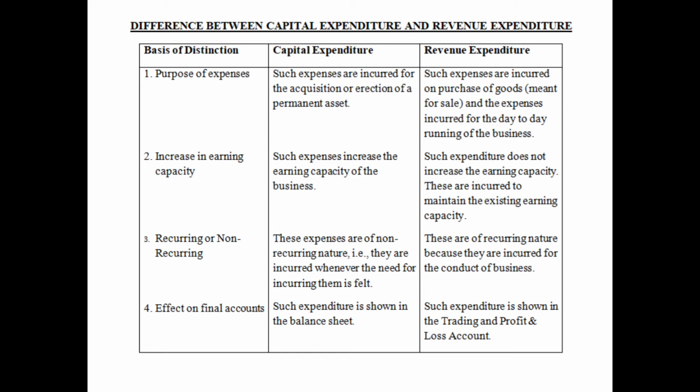Then increase in earning capacity. Capital expenditure increases the earning capacity of the business, whereas revenue expenditure does not increase the earning capacity, rather it only maintains it. Then the third, recurring or non-recurring. So capital expenditure generally are of non-recurring nature. That means it is incurred whenever there is a need, otherwise no.